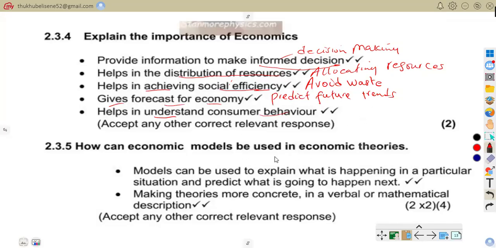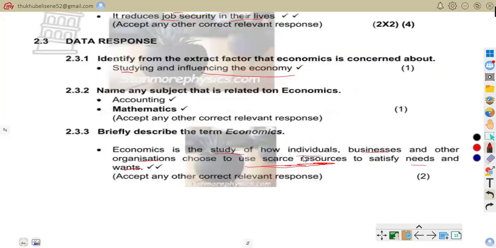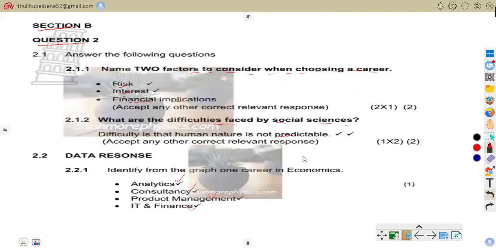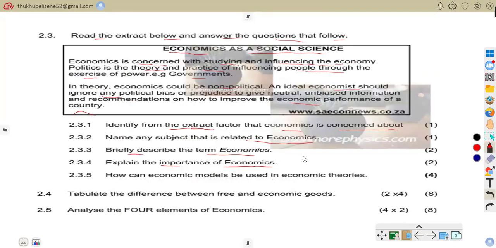So now let us attend to 2.35. How can economic models be used in economic theories?